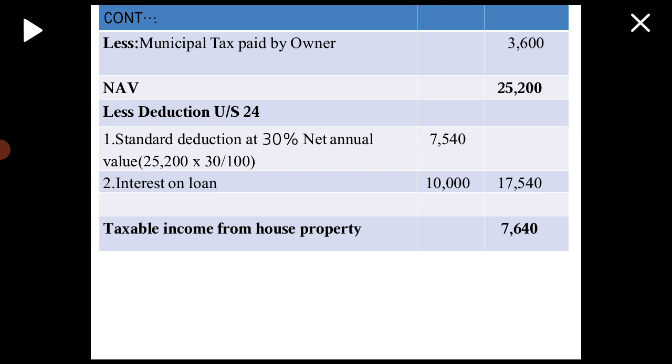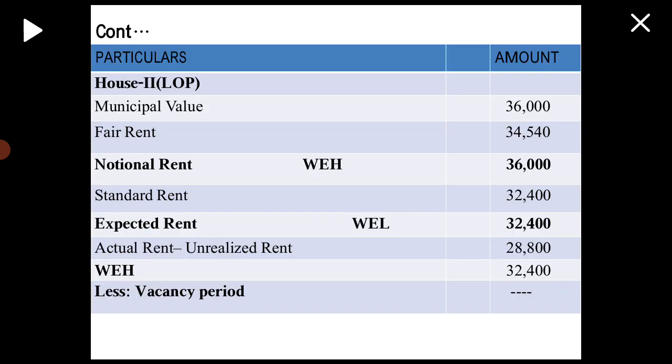And second deduction, interest on loan, that is given in this problem as 10,000. So take 10,000, that's why total deduction becomes 17,560. So if you deduct 17,560 from net annual value, you will get taxable income from house property. This is about first house property, let out property.